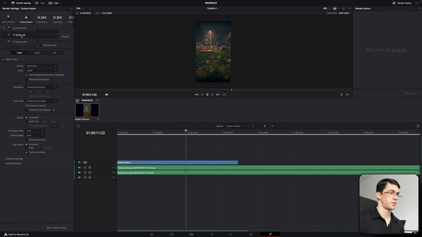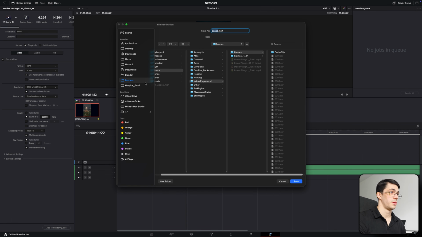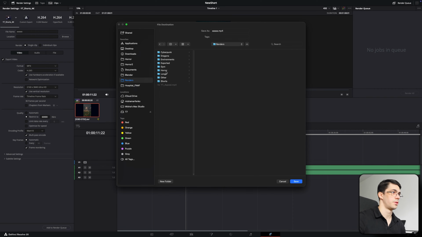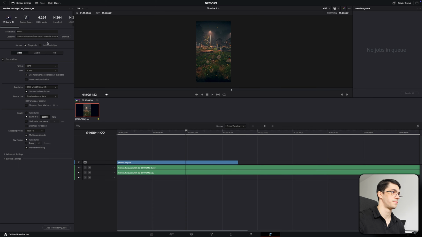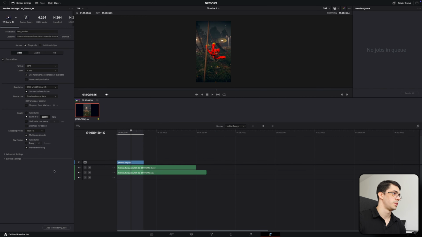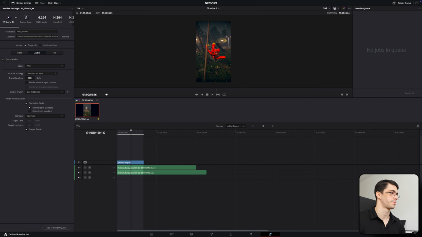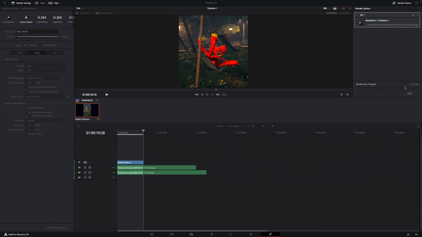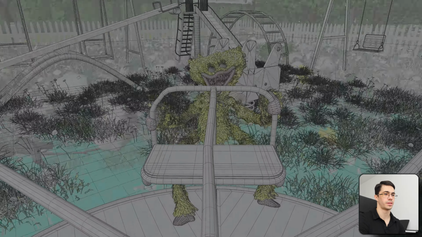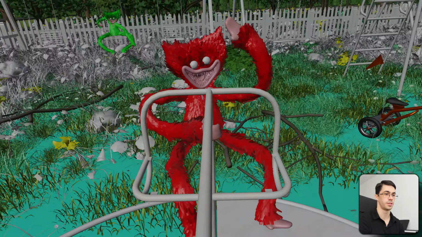And once everything is ready, we can jump to Deliver tab, and I choose my own custom preset for YouTube exports. We can choose the location for exporting our animation. We can name our file, and we can simply press add to render queue, and after waiting a little while we can see the final result. And yeah, this is how I create my YouTube shorts using Blender.